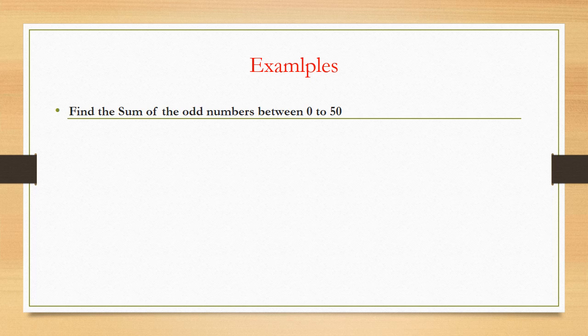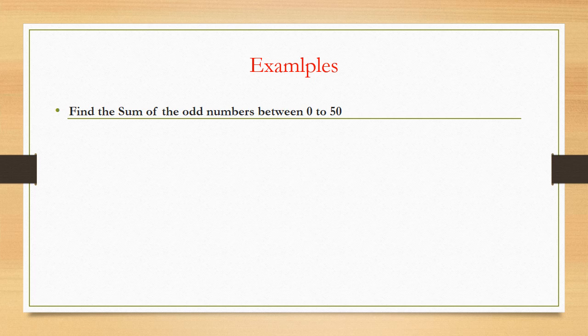Now let us take one example wherein we are going to see how to find the sum of first n terms of an AP where the first term and last term of the AP are given. And the problem states, find the sum of the odd numbers between 0 and 50. There is a chance of making a mistake while solving this problem, so you need to be very careful while solving such problems. You can see that a range of numbers is given, that is 0 to 50, and it is asked to find the sum of odd numbers.